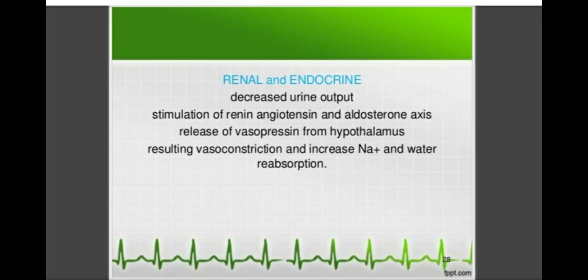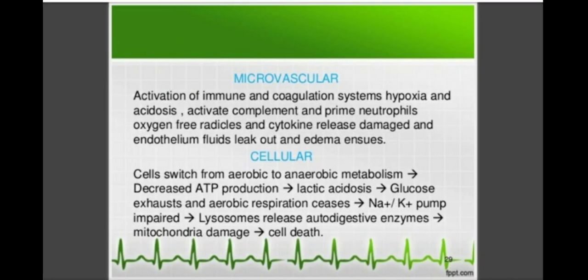Then in renal and endocrine, there is decrease in the cardiac output, to conserve the fluid there is stimulation of the renin, angiotensin and aldosterone axis, and release of vasopressin from the hypothalamus, resulting in vasoconstriction and increase of sodium and water reabsorption. These are the two main changes in the renal and endocrine system. In combination, there is sodium water retention and widespread vasoconstriction.